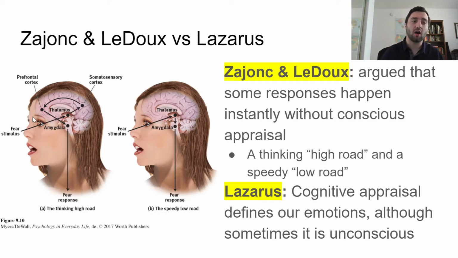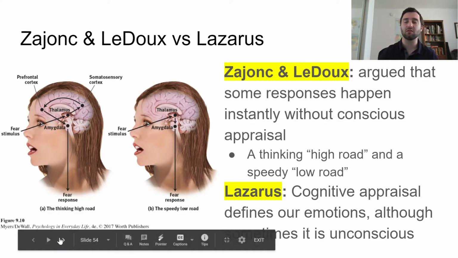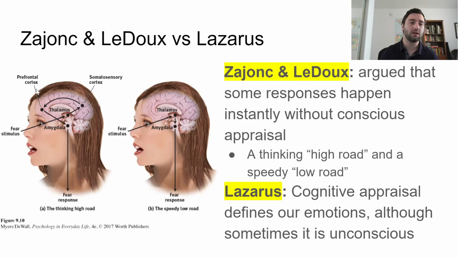Our prefrontal cortex, our higher-level thinking, is labeling what's happening. Then it goes to the amygdala, which is the emotion center, and then we feel fear. So this is basically Schachter's two-factor theory, just in more of a biological image.